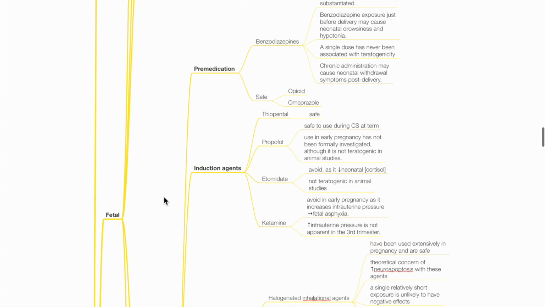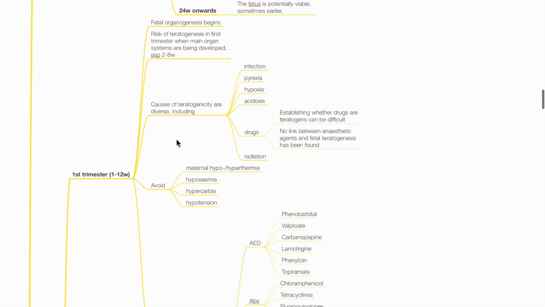Considerations for the fetus. First trimester. Fetal organogenesis begins. Risk of teratogenesis in the first trimester when main organ systems are being developed, especially at 2 to 8 weeks. Causes of teratogenicity are diverse, including infection, pyrexia, hypoxia, acidosis, drugs, and radiation.